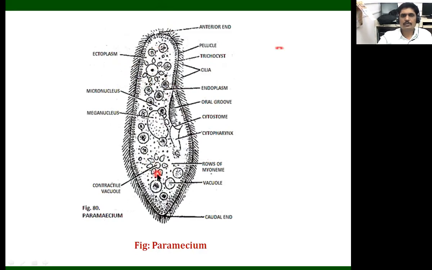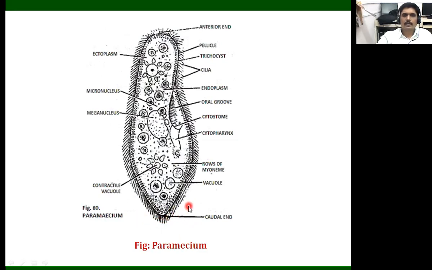Now we discuss the third specimen in our practical. There is the paramecium. Typically in our syllabus theory lectures, we discuss Paramecium caudatum. Why? Because here we observe the cilia at the posterior end, which are long and look like a caudal tuft. That's why we call it Paramecium caudatum.